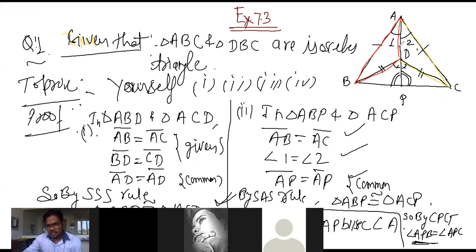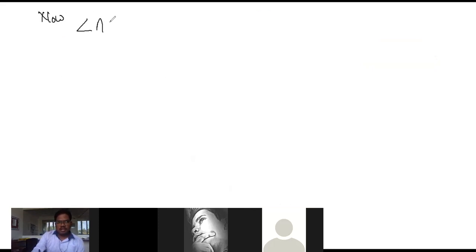Look at here. What can you say about this angle? Both angles, this one and this one, are equal because we already have this line segment equal to this one, so the angle opposite this one is equal to this. Both angles are equal because both sides are equal. Okay? That means, yes sir, this is point D. So now angle ADB is equal to angle ADC.